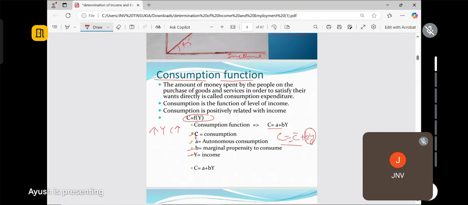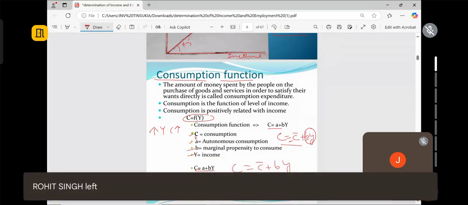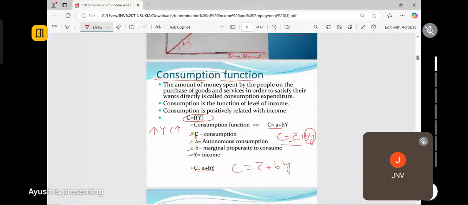Y for income. So you can write this one. Also, you can write C equal to C bar plus BY. Don't confuse. Okay. So this is our consumption function.